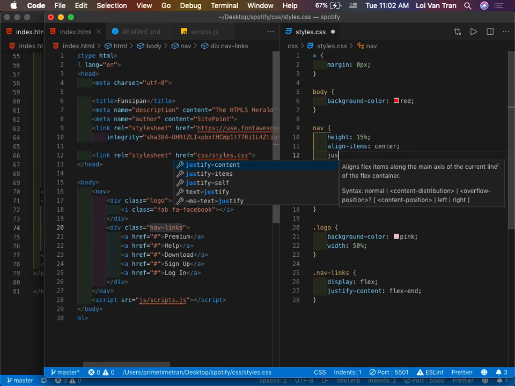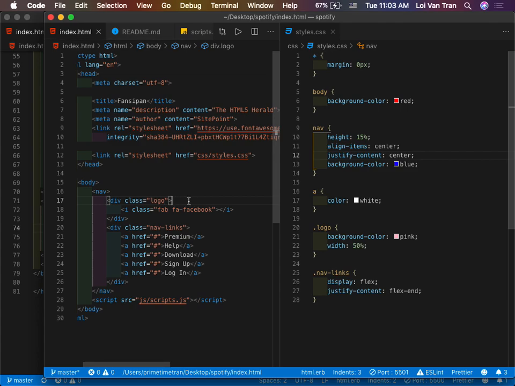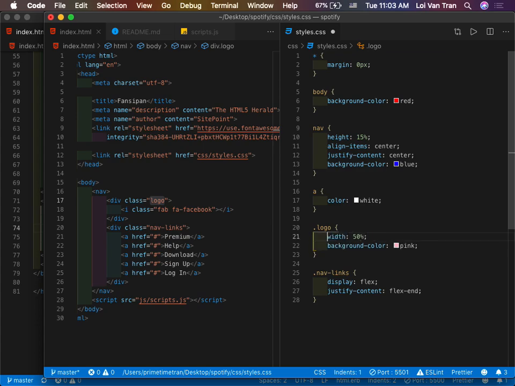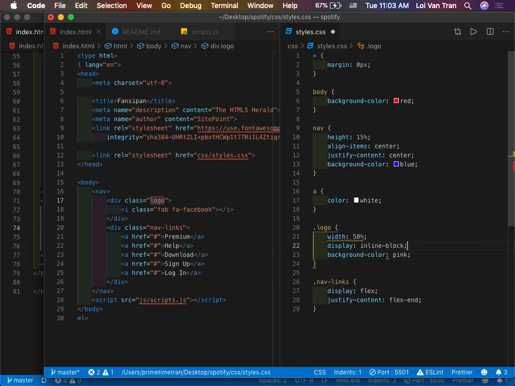Is it justify content center? No, it's because the div for the logo is a block item and it's taking up the whole line, even though you make it like inline block. Okay, so for this one right here, logo? Yeah. Make it display inline block. Okay, display inline block. Okay, so we save it, refresh it.